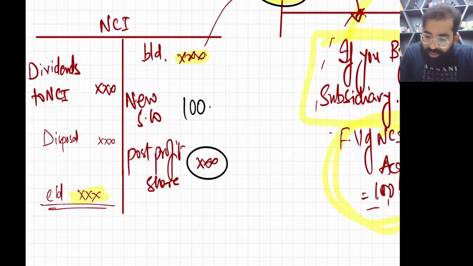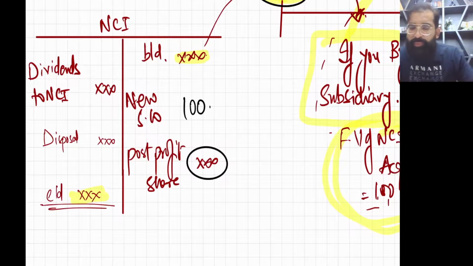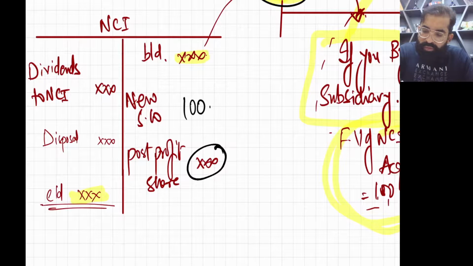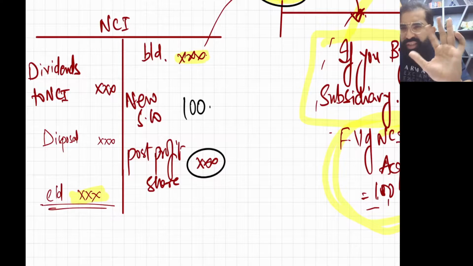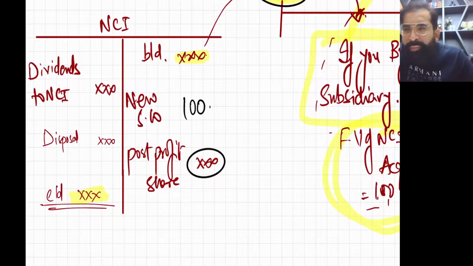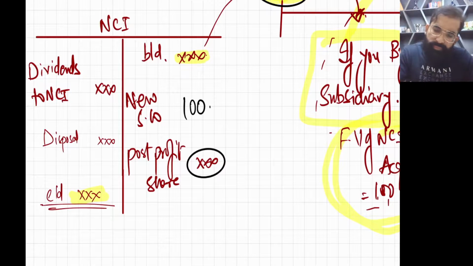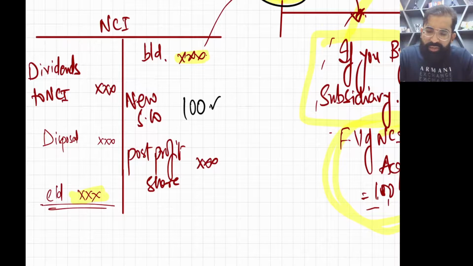NCI will be increased by post profit share. Okay, right? And this amount you can also pick from SOCI. I hope you have seen SOCI. In SOCI, remember, in the ending lines, profit attributable to equity holders of P company and the profit attributable to NCI, this is the same thing. So these things will increase your NCI.